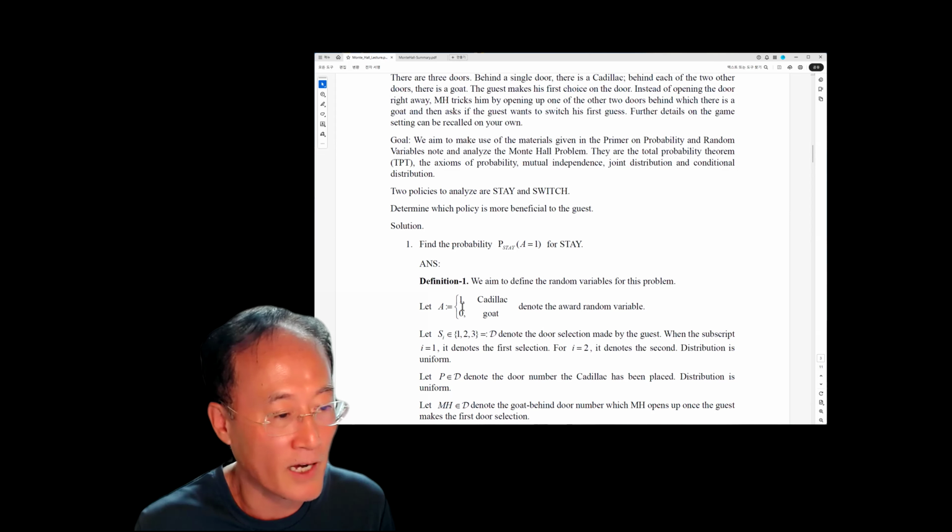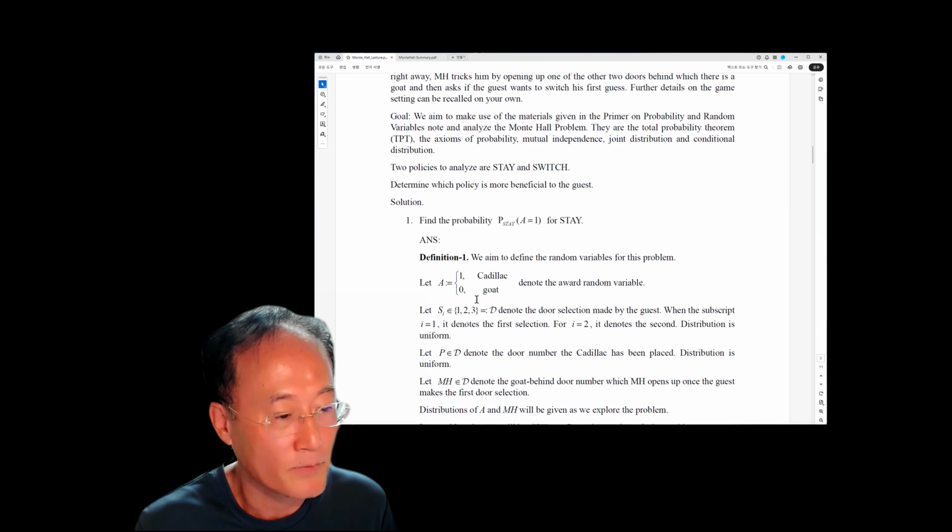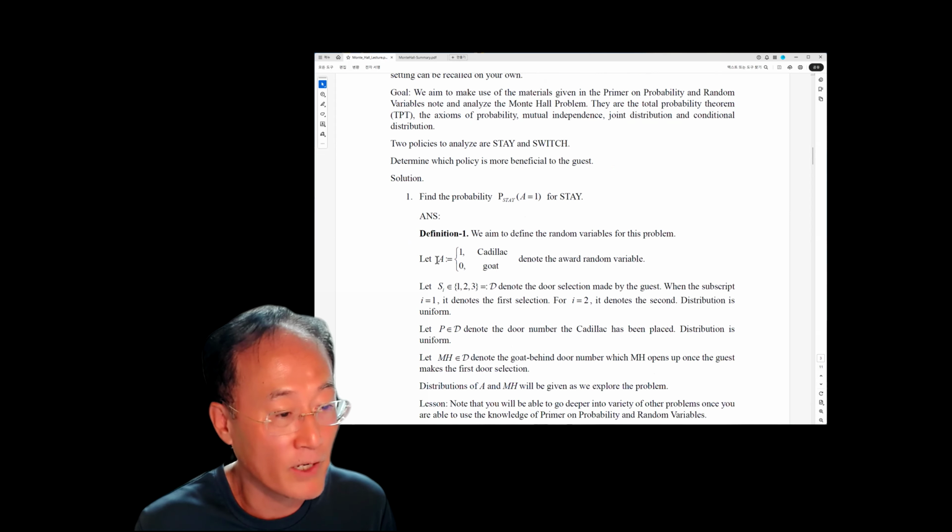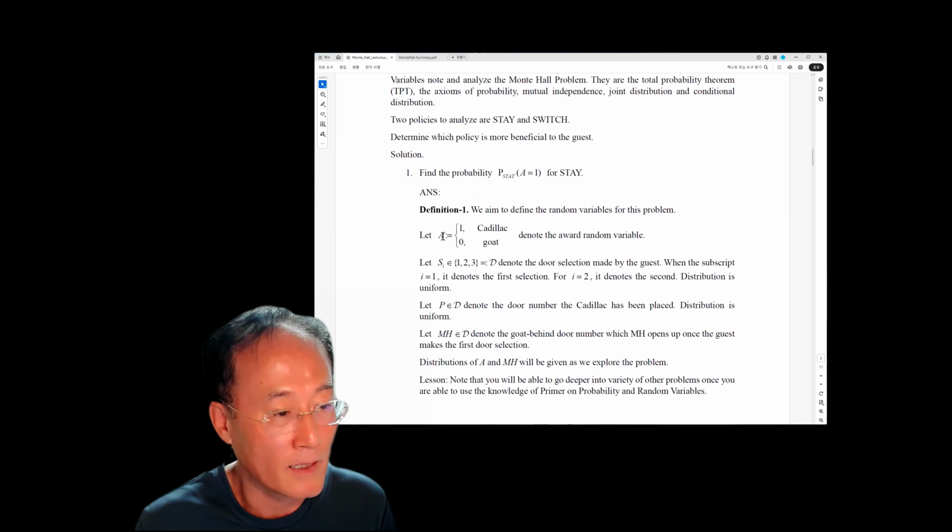Here I define the random variable A, where A is equal to 1 for Cadillac, 0 for goat. And then there is the door set, which is 1, 2, 3. And then the first door selection made by the guest is S1.